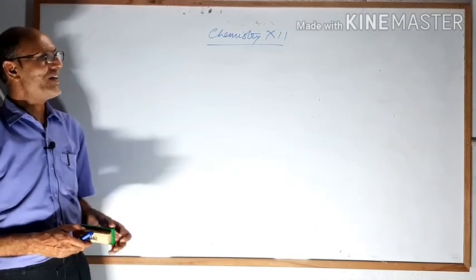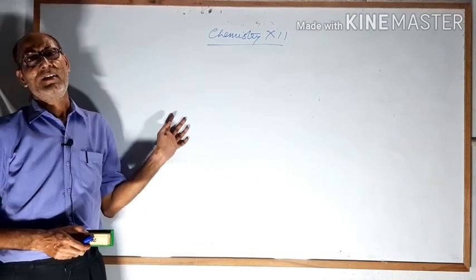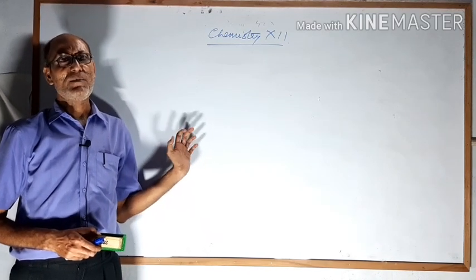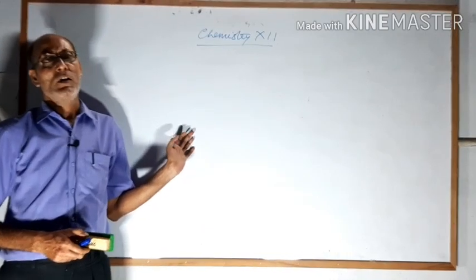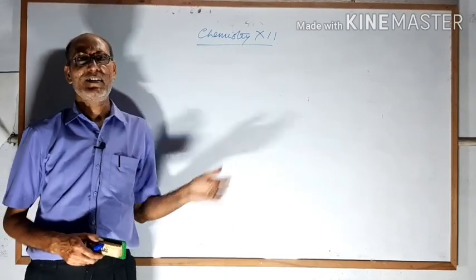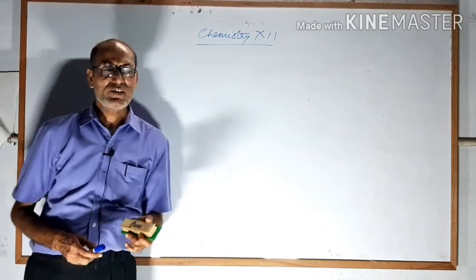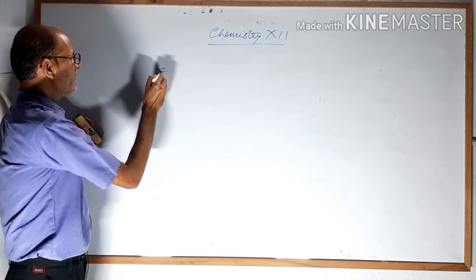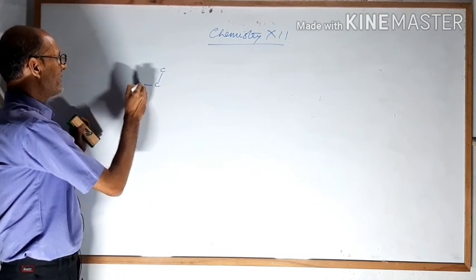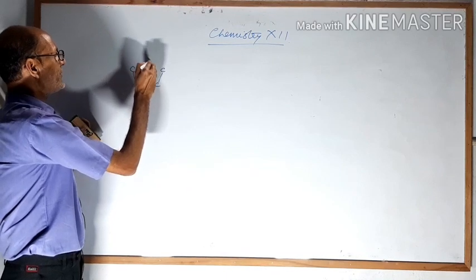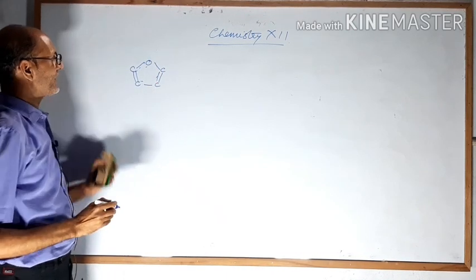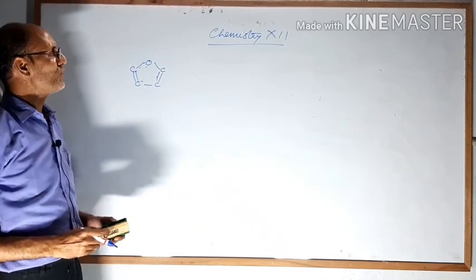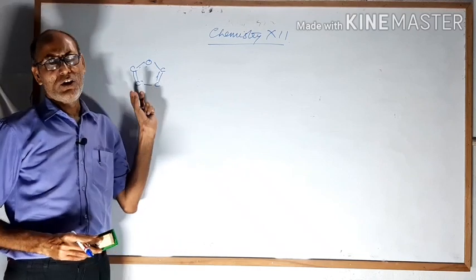Yes, students, we have drawn the 5 structures. One is the open chain structure, 2 is the Fischer projection formula, and 1 I have drawn the Haworth projection formula, 1 I have given to you to do. And 2 more structures are called furanose structures. As we know, furan is a 5-membered ring containing 4 carbon and 1 oxygen. This ring is called the furan ring. This type of structure is called a furanose structure, and it is also drawn according to Haworth.